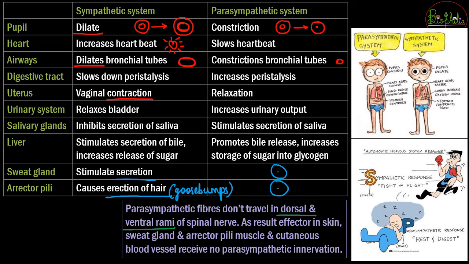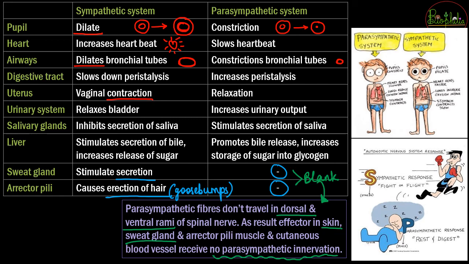Because of that, whatever effect is coming onto the skin, that is the erector pili or the sweat glands, will not have any parasympathetic innervation. Any parasympathetic nerve impulses will not be received by these particular parts, that is the sweat glands, erector pili, and the skin. So whatever changes happen because of the parasympathetic system onto the sweat glands and erector pili are kept blank. So why are these blank? The reason has been discussed below, so you should know about that as well.